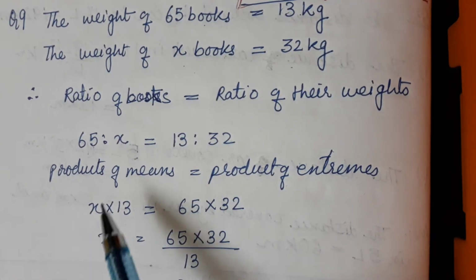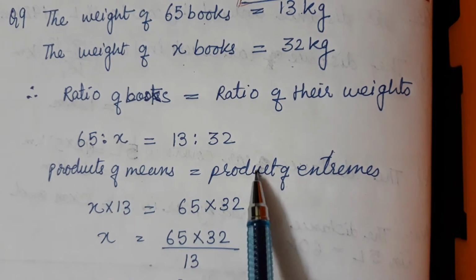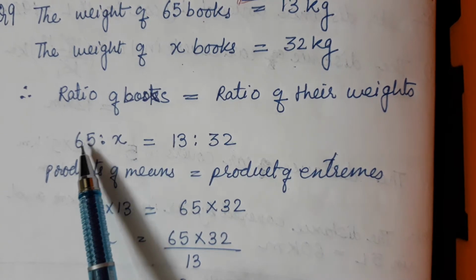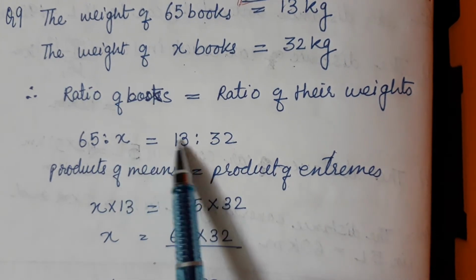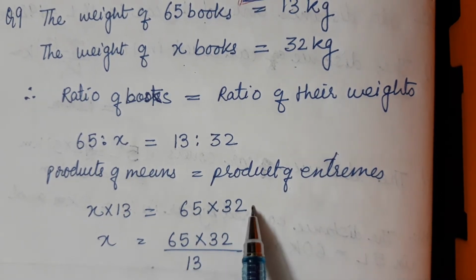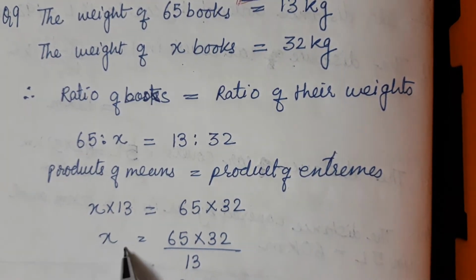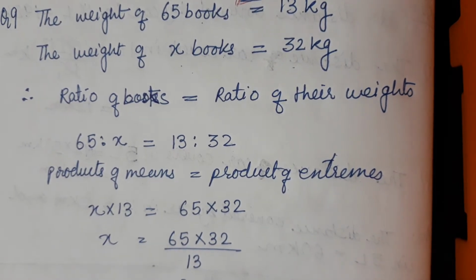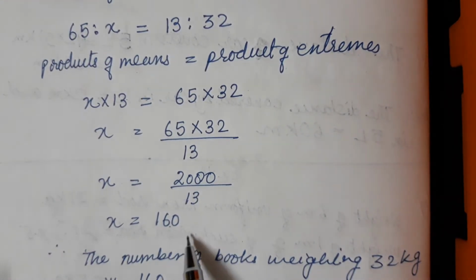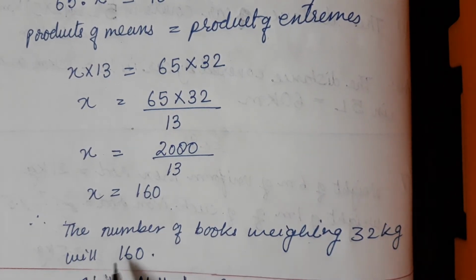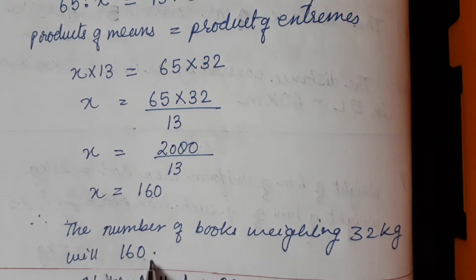We know that in proportion, product of means is equal to product of extremes. Means are the second and third terms, extremes are the first and fourth terms. So for means we write x into 13, and for extremes we write 65 into 32. Therefore we find out the value of x. 13 comes this side, we multiply and then we divide, and we get the value of x equals 160. Therefore the number of books weighing 32 kg will be 160.